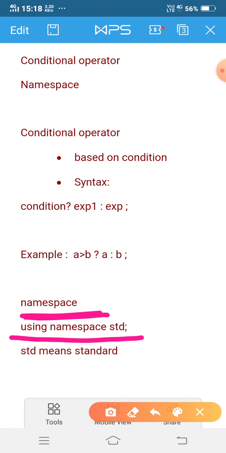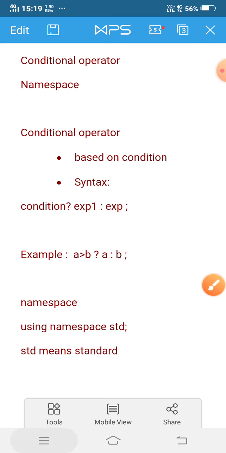And using is a keyword, which indicates that the namespace is used, which contains all the functions like cout, cin, and all the types of input output functions, everything. Okay, so this is all about namespace and the conditional operator. So now I am going to the application.